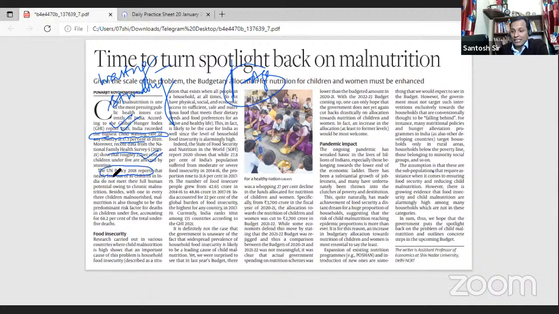Further, this also talks about the UN Policy 2018 report, which says that 4 out of 10 children in India do not meet their full human potential owing to child malnourishment.